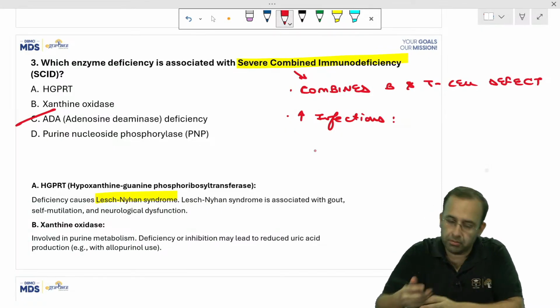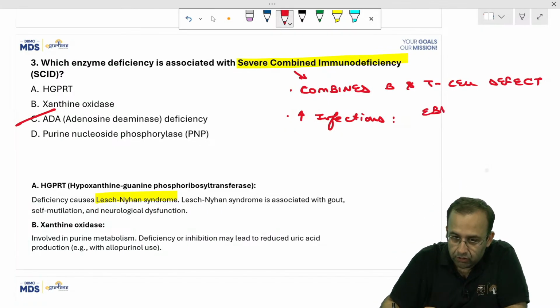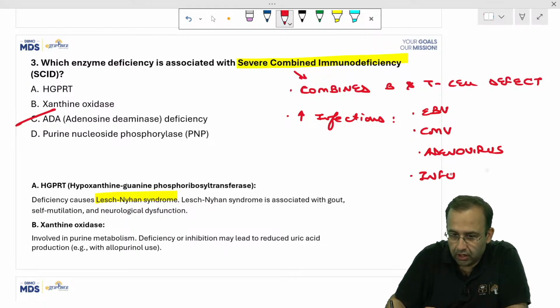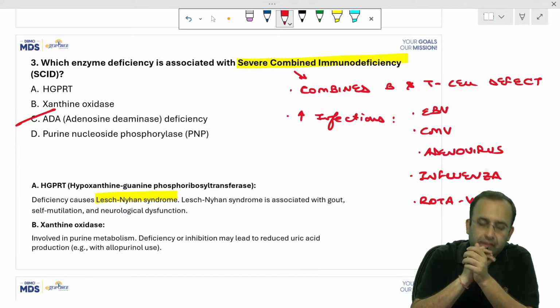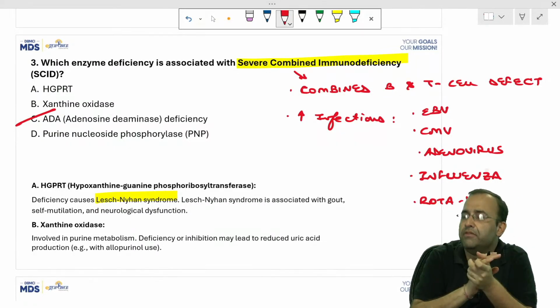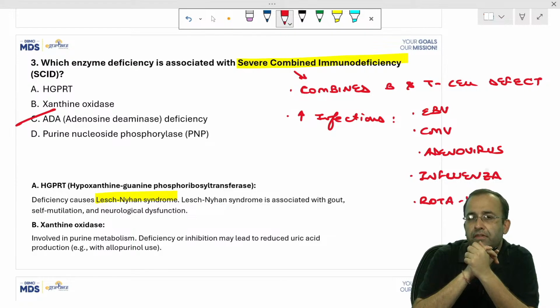This patient is not able to fight them off. So it is associated with increased risk of infections by EBV, cytomegalovirus, adenovirus, influenza virus, rotavirus, and so on. This was SCID, severe combined immunodeficiency.